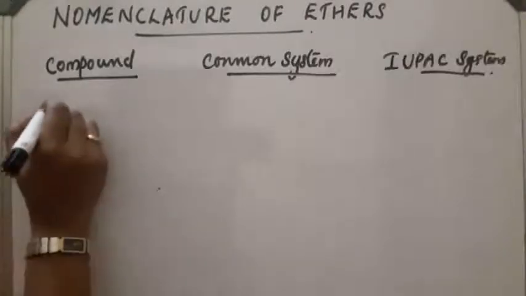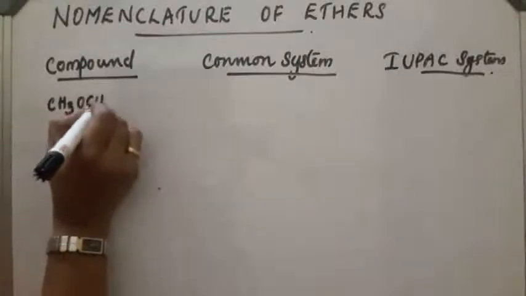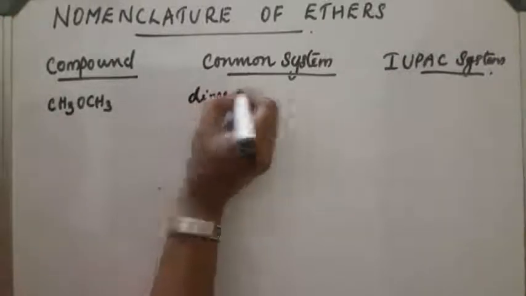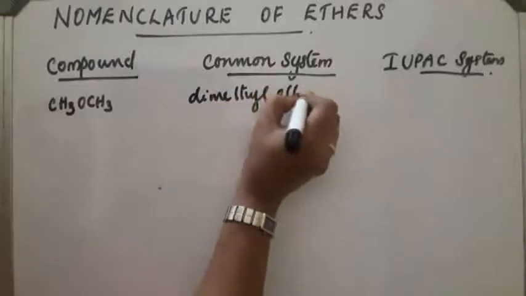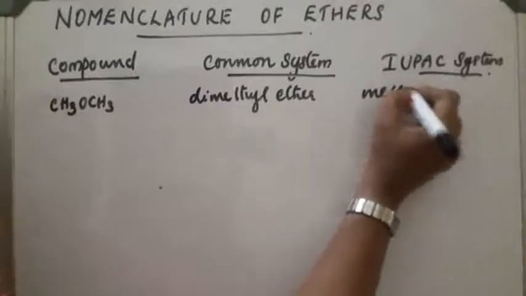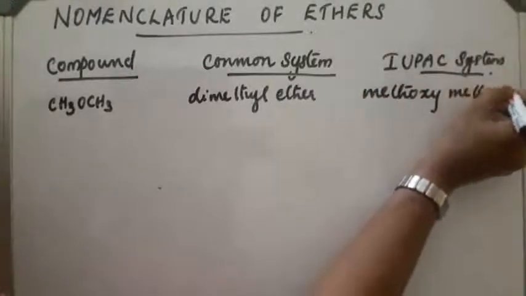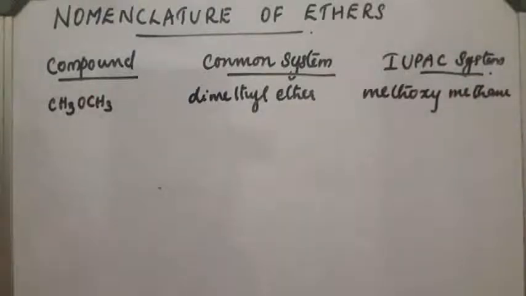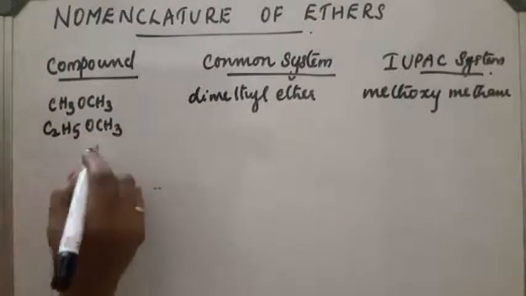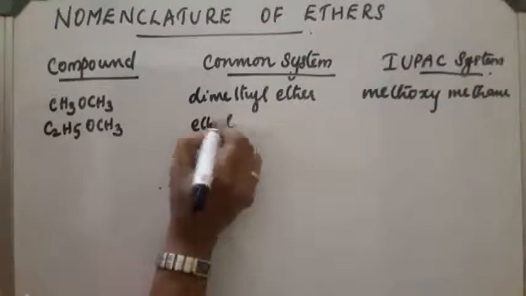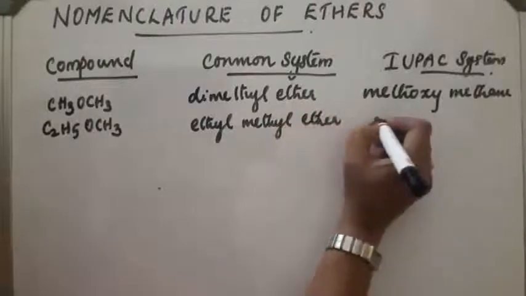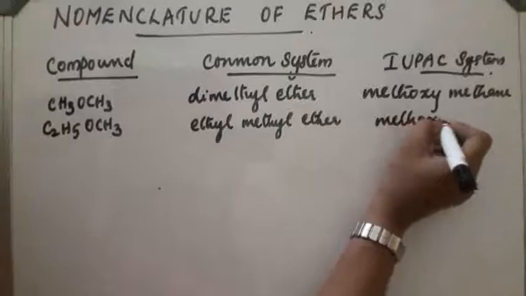First compound, CH3OCH3. In the common system, it is written as dimethyl ether. IUPAC: methoxymethane. Next compound, C2H5OCH3. This is written as ethyl methyl ether. The IUPAC name is methoxyethane.